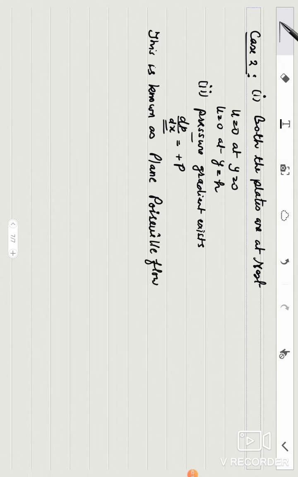You should not be confused between plane Poiseuille flow and the Hagen-Poiseuille flow. I would teach you later that there is Hagen-Poiseuille flow, that is a Poiseuille flow in cylinder. And whenever I say plane Poiseuille flow, it simply means it is a flow between two parallel plates. So please do not be confused between Hagen-Poiseuille and the plane Poiseuille flow.